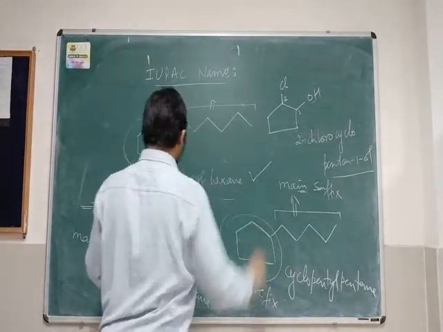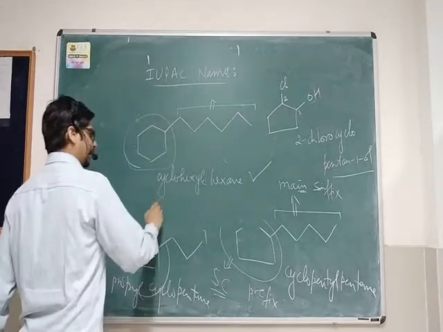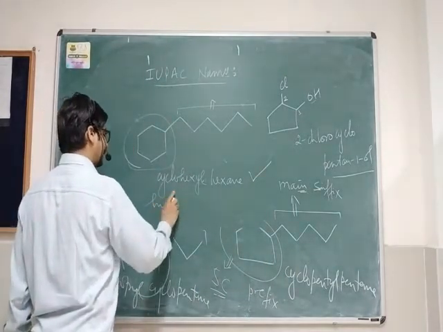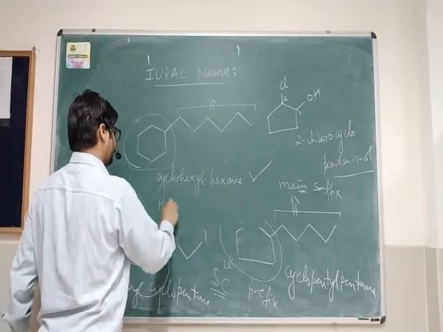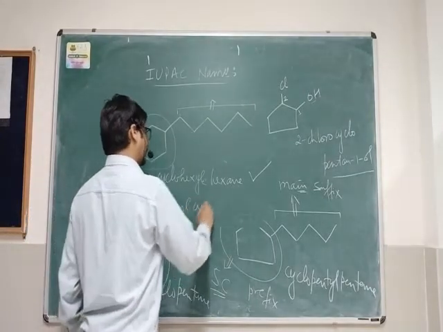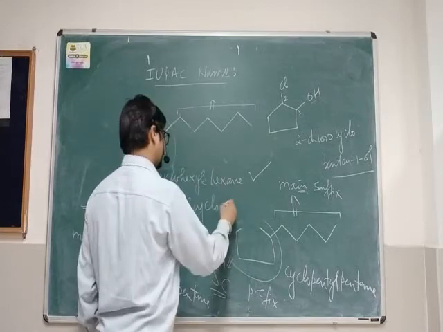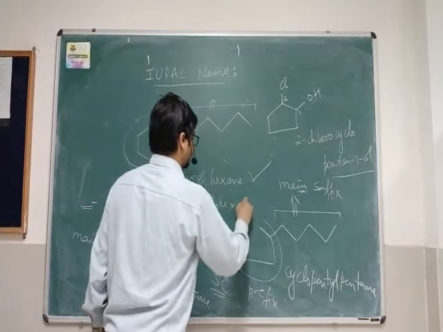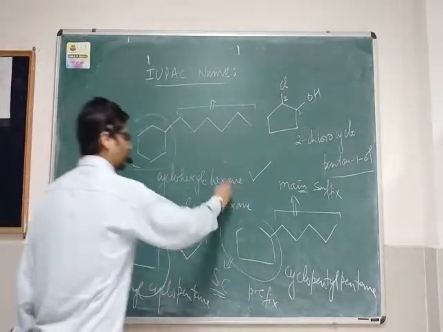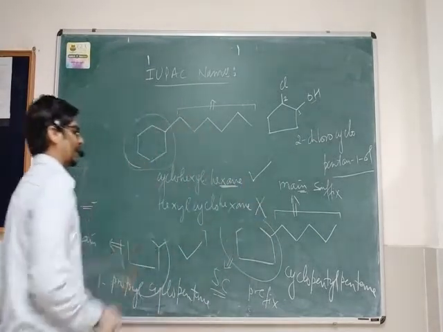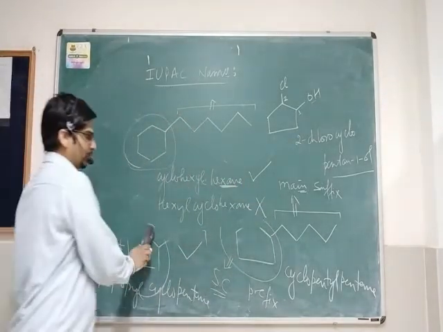This one is correct, and this is not hexylcyclohexane. So which one is correct out of these? The first one is correct, the second one is incorrect.